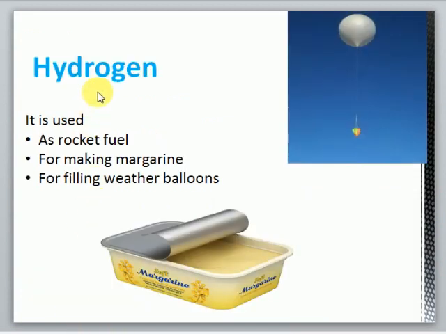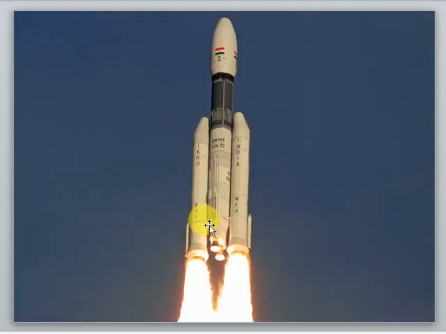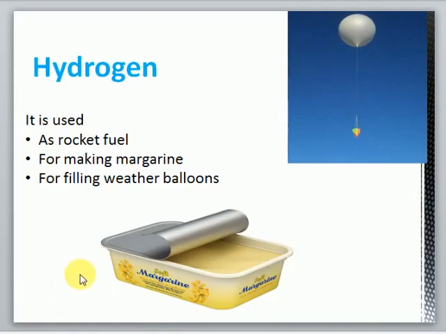Okay, the next non-metal is hydrogen. Hydrogen is used as a rocket fuel. Okay, it is used as a fuel for a rocket. Also, hydrogen is used for making margarine. Margarine is the same as butter, but it is different from butter in a way that butter is made from milk or cream, while margarine is an oil-based product. Okay, so for making margarine we usually use hydrogen.